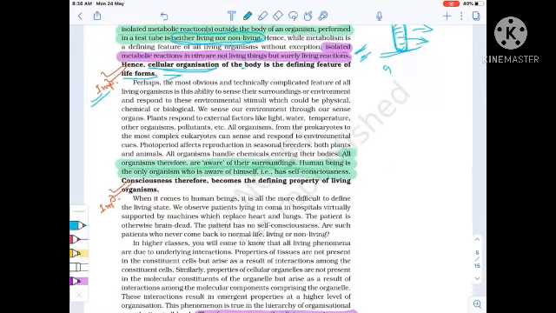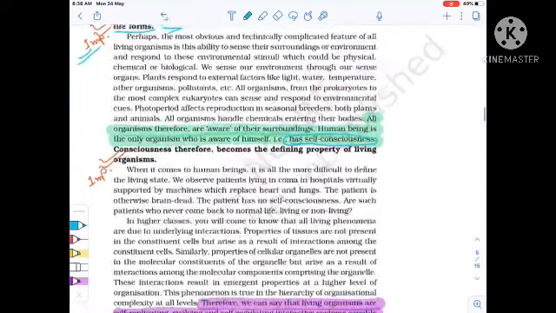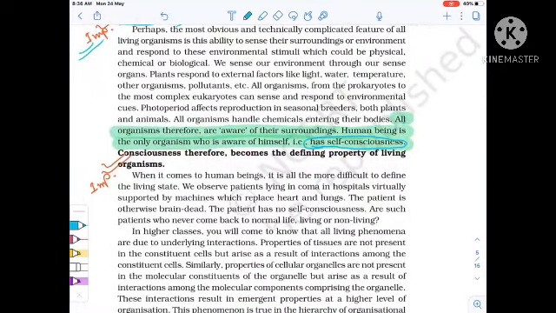Important. Now, all organisms therefore are aware of their surroundings. Human being is the only organism who is aware of himself, that is has self-consciousness. So see, consciousness is present in all living organisms. So consciousness therefore becomes a defining property of living organisms because consciousness is absent in non-living objects. For example, this is a stone, so it has no consciousness, right? But any living organism has consciousness, so it is a defining property. But self-consciousness is exclusively present in case of human beings. Remember.